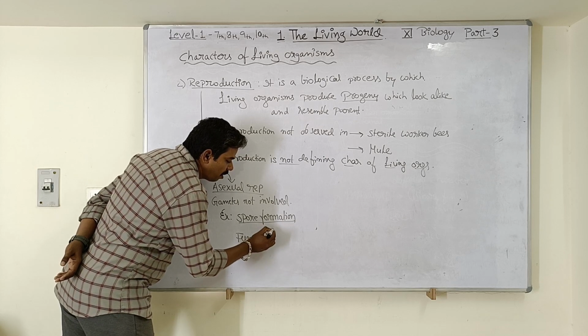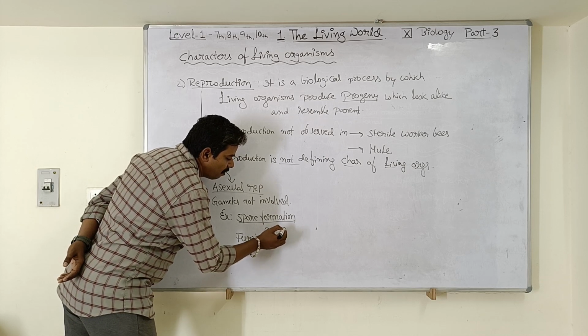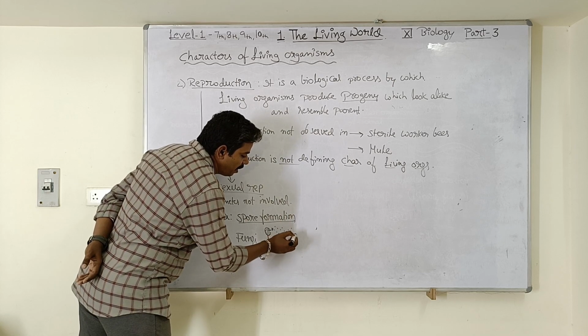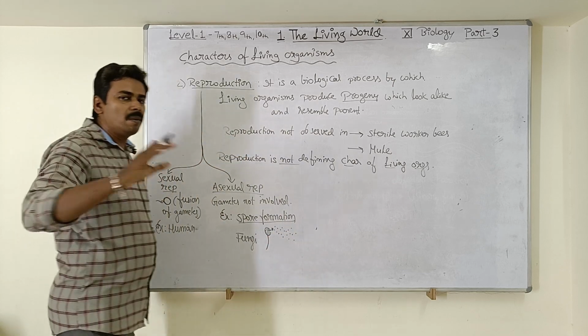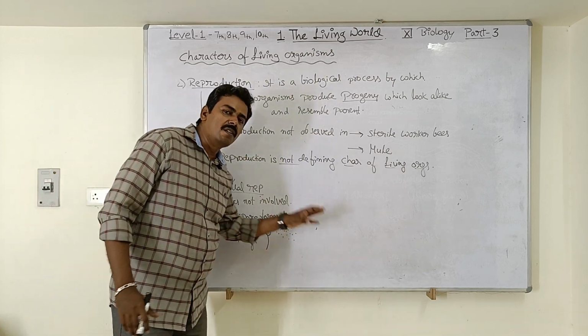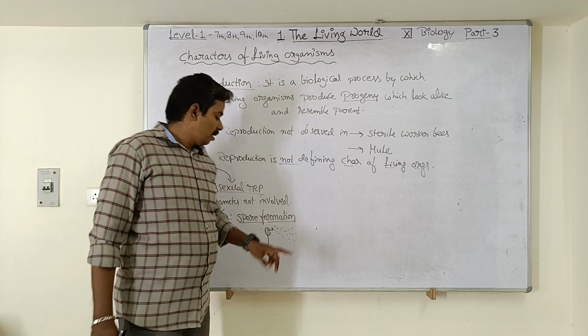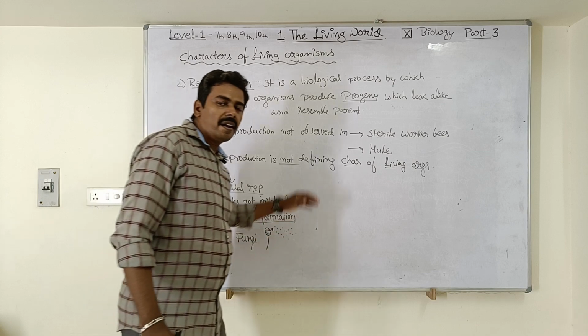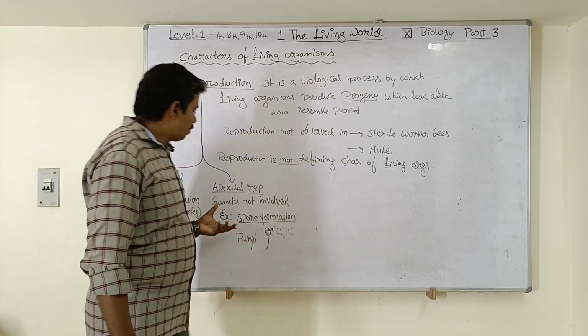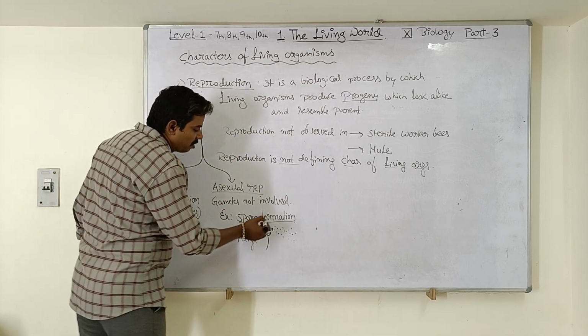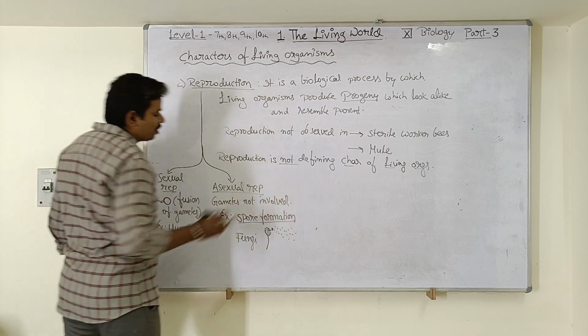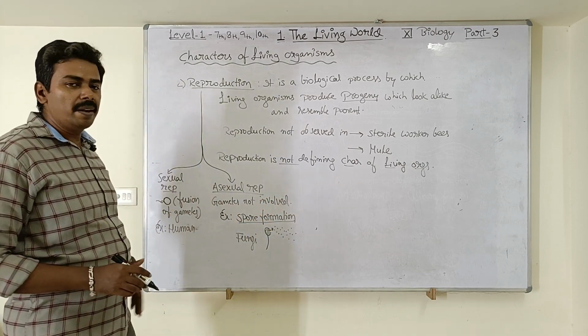When these spores are released to outside, they will be carried by wind, by air currents to far away places. When these spores fall on suitable food material or suitable substratum, then the spores will germinate and again form new fungi. So this method of reproduction is called spore formation. It is an asexual reproduction.